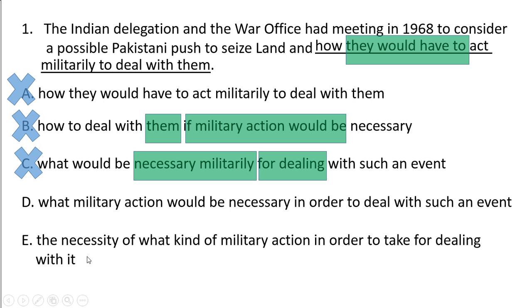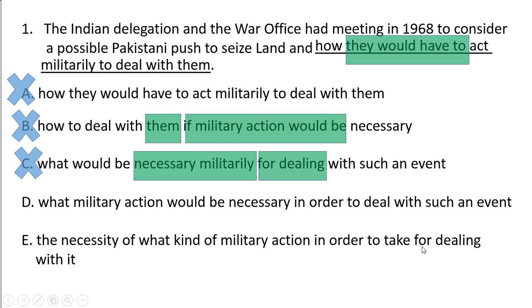Let's talk about option E. The necessity of what kind of military action in order to take for dealing with it. All right, the pronoun is fine. But look, the same problem as I talked about: a possible Pakistani push. What does it mean? It means that whatever action will be done must be in the future, and future means a purpose.